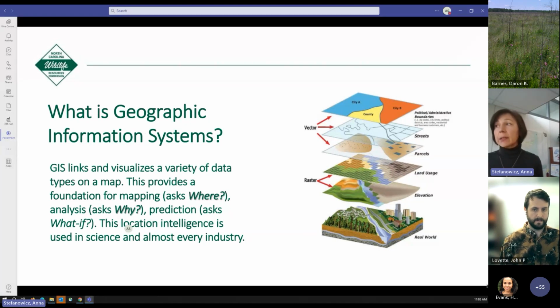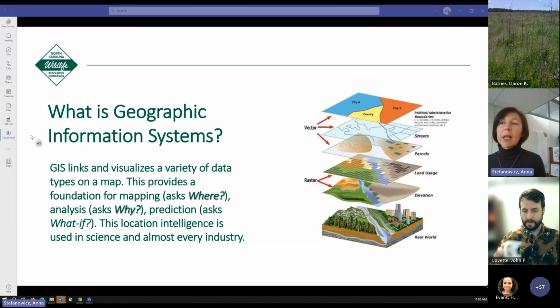Further analysis can even allow us to predict or build models with questions like, what if something happens, and what kind of results can we get? So this provides location intelligence that is used in science and almost every industry.